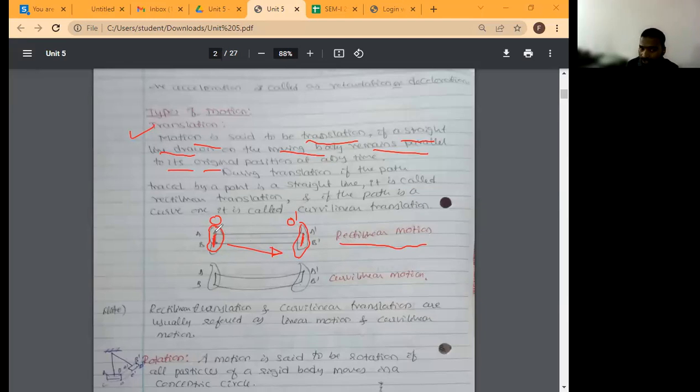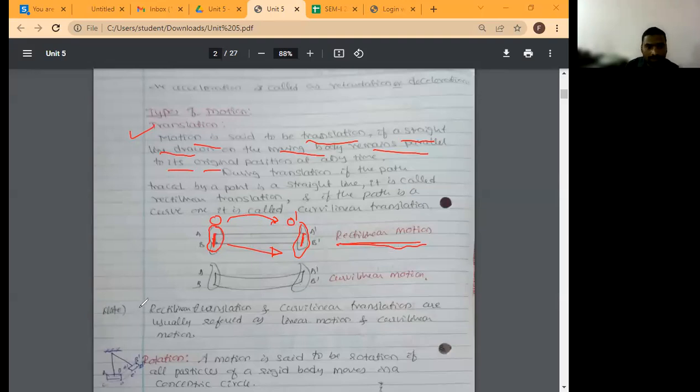In a body, A and B are two particles, and I have marked a line. The body has shifted here. After shifting, A dash and B dash is exactly parallel to AB. It means this type of motion is called rectilinear motion. Is it clear, everyone?